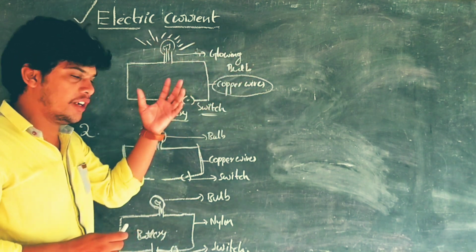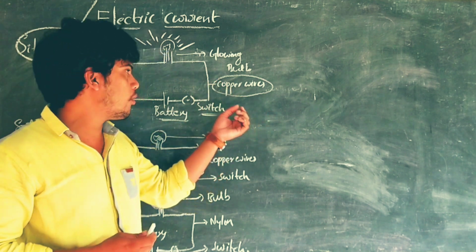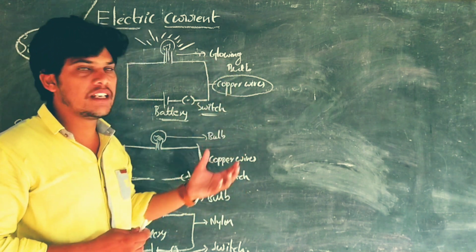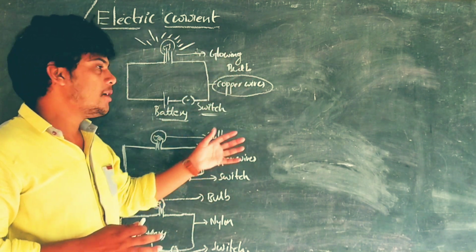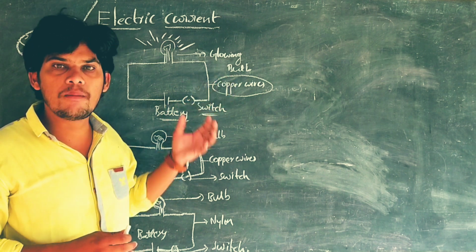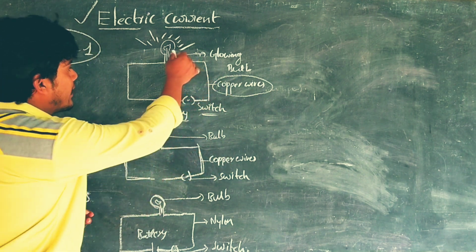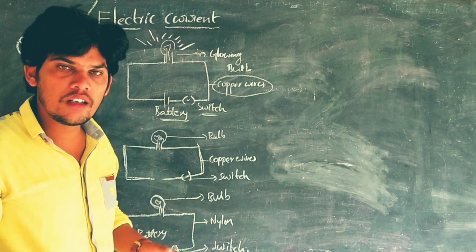Battery is a component, switch is a component, copper wire is a component, the bulb is a component of a circuit. So I made a circuit by using all the components. Now I am connecting all these components.